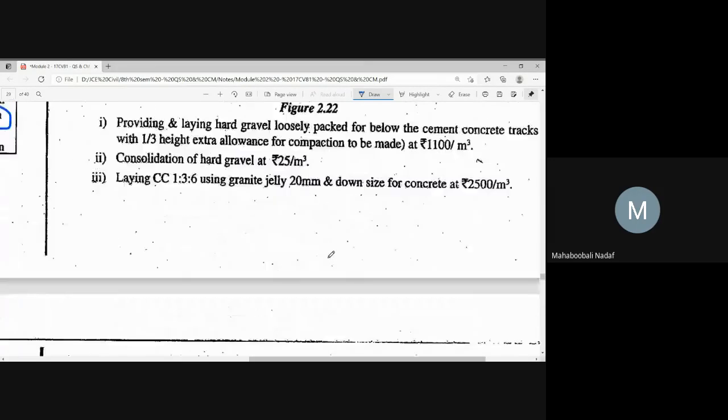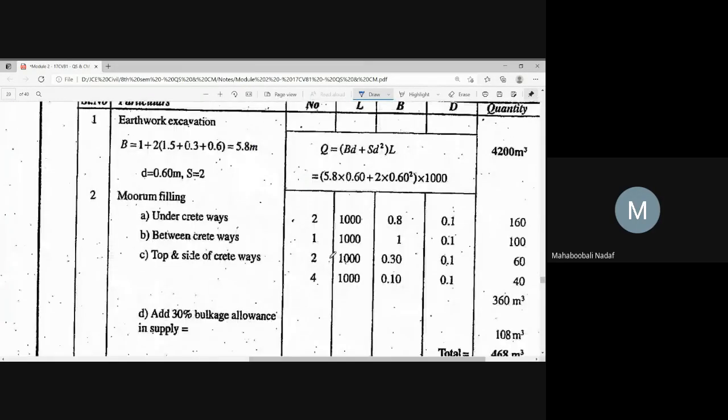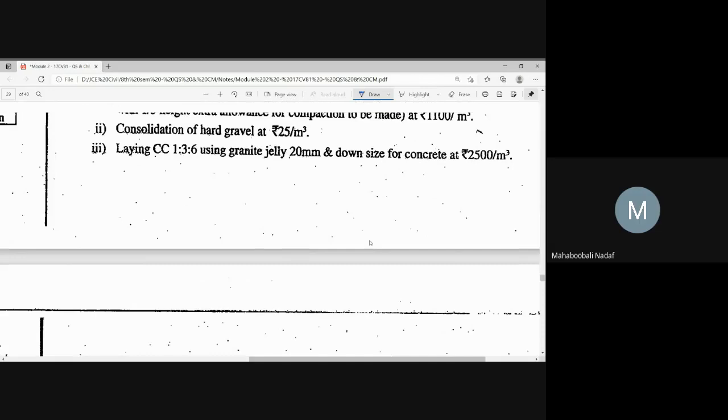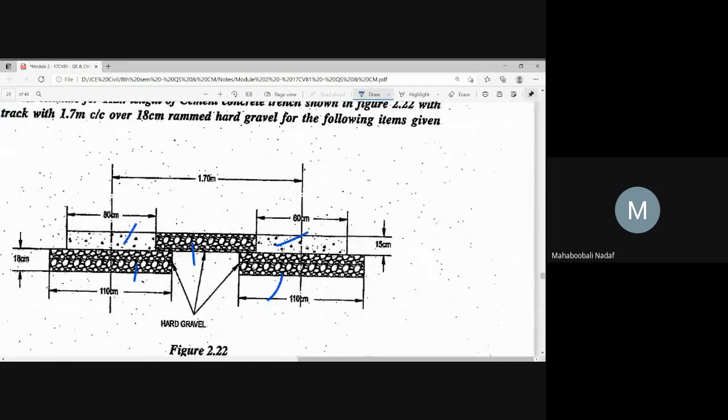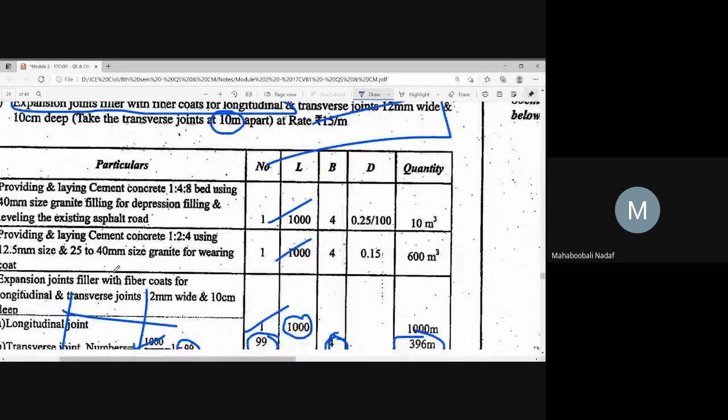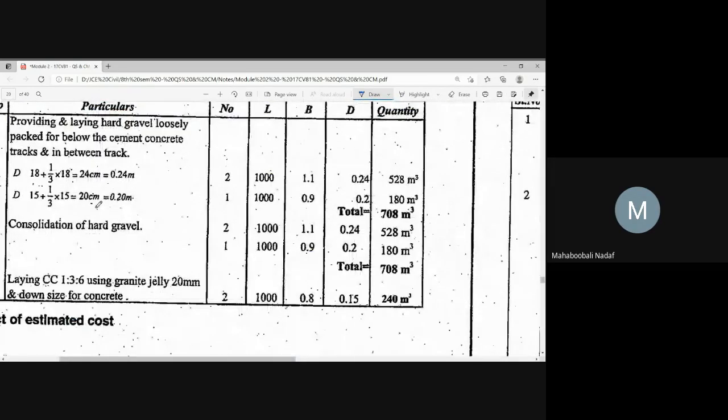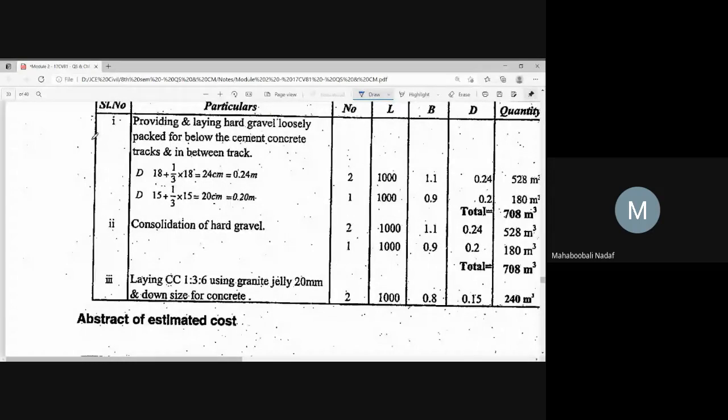See here, in this example, one is material, like this they have given: providing and laying, and consolidation. These two are that subgrade only, that boulder only. One is providing and laying; the second is consolidation, meaning compaction.